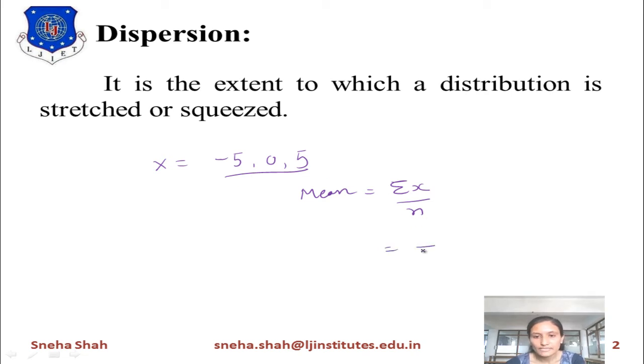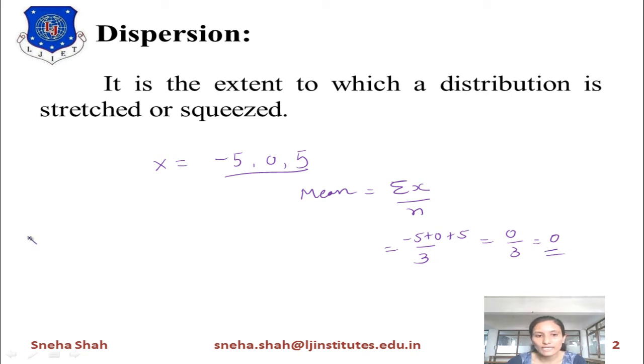The number of samples is 3. After adding the values of x, we get -5 plus 0 plus 5. So -5 plus 5 equals 0, divided by 3 means 0. So the mean value equals 0.